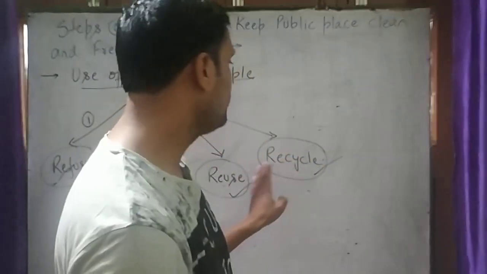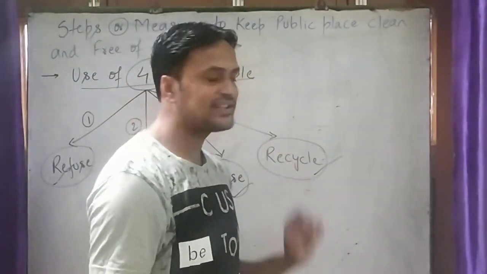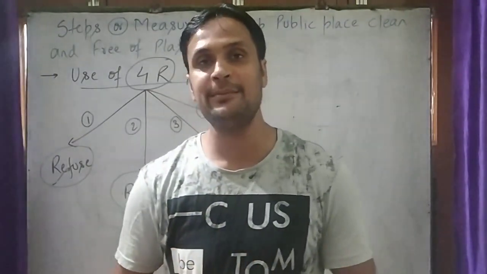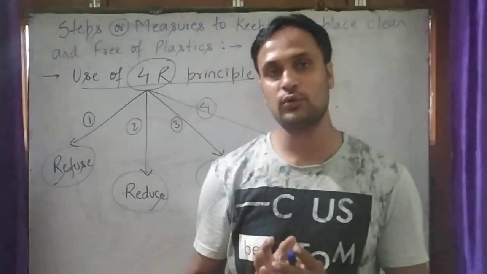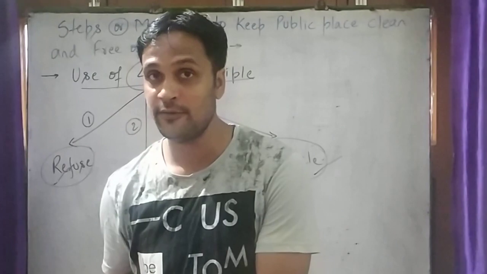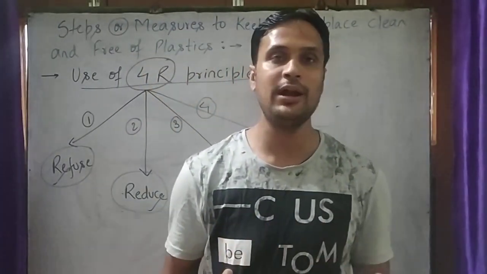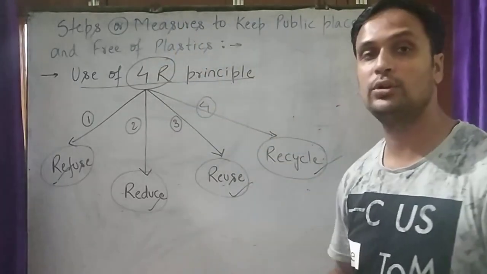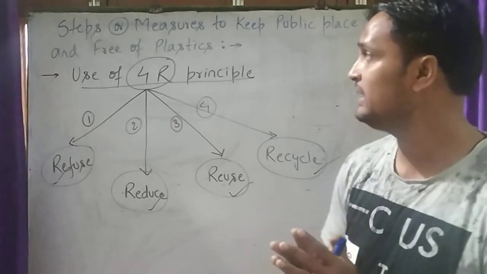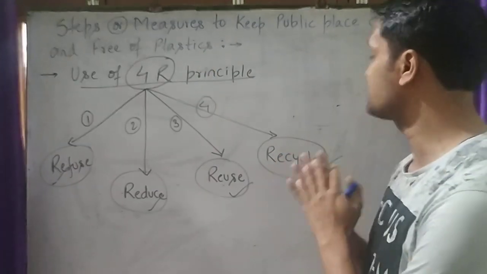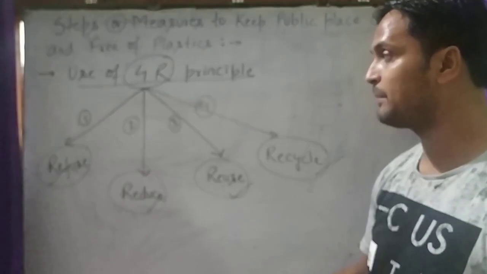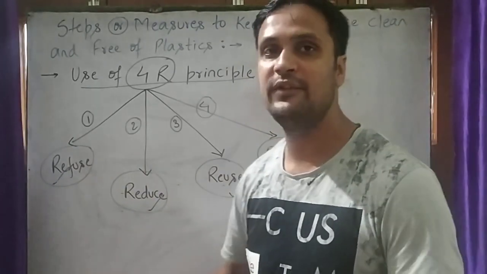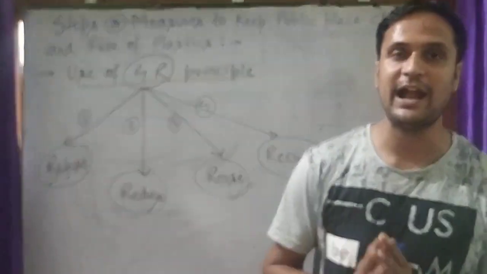That is reuse. The fourth one is recycle. What does recycle say? We should use such kind of biodegradable plastic which can be recycled again and again, so that it does not cause pollution in environment and waterborne disease like cholera to animals, plants and human beings. So these were the 4 steps so that we can keep our public place clean and free from plastic. The 4 principles were refuse, reduce, reuse, and recycle. From these 4 steps, we can keep our environment safe and clean.